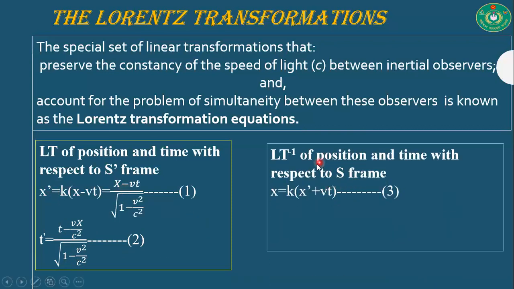Now the inverse Lorentz transformation of position and time with respect to the S frame: x is equal to k times (x prime plus vt prime), and t is equal to (t prime plus vx prime by c square) divided by root over 1 minus v square by c square. This Lorentz transformation of position and time is obtained from a long calculation, but we are avoiding this calculation. Now let us suppose this Lorentz transformation is true. Now let's see the verification.